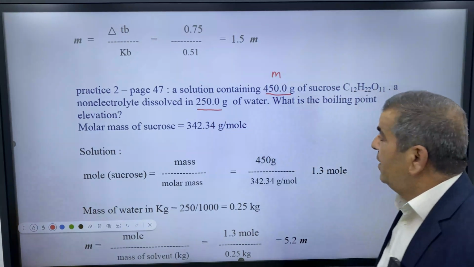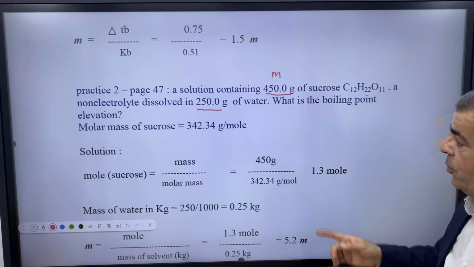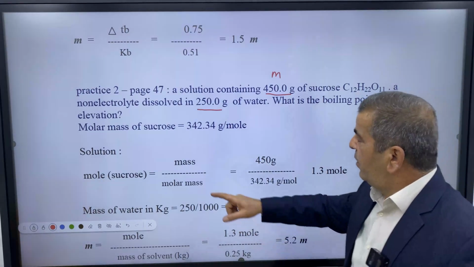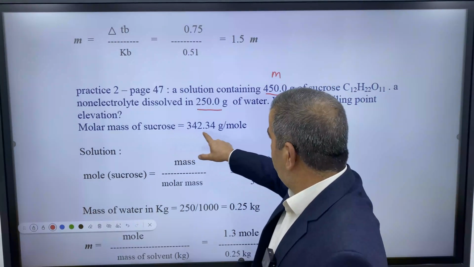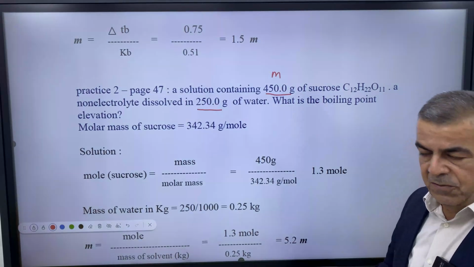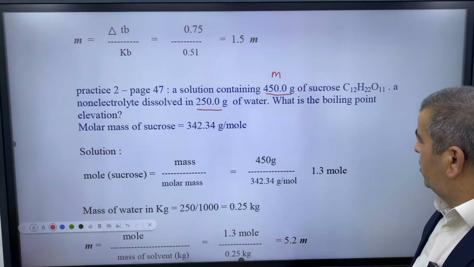So this is the mass of the solvent, but not in kilograms. We need to convert it into what? Into kilograms. Also, we have the molar mass of the sucrose, which is 342.34 grams per mole.